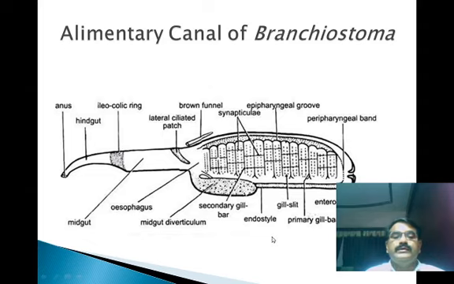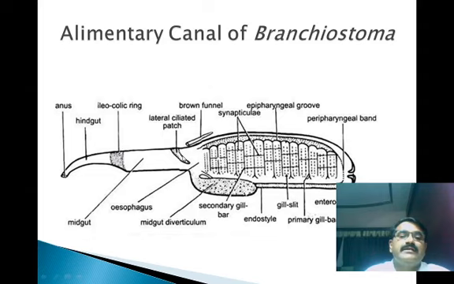So the digestive system consists of the head, then the pharyngeal chamber. Actually this is not the alimentary canal. The alimentary canal consists of the mouth, which opens into the buccal cavity, which leads into the pharynx with the help of the enterostome in the velum. Through the enterostome in the velum, the food materials or water enter the pharynx. The pharynx leads into the esophagus, and the esophagus leads into the intestine.